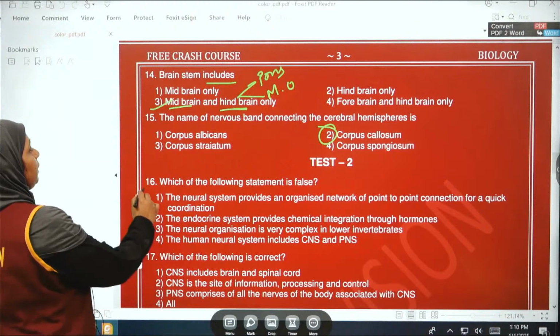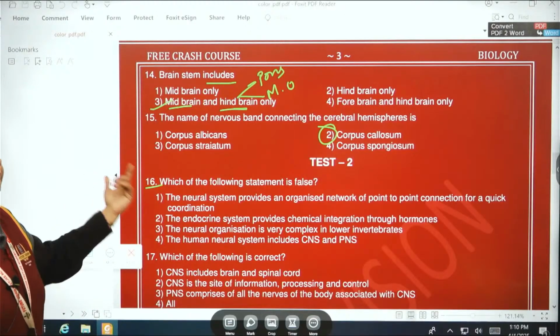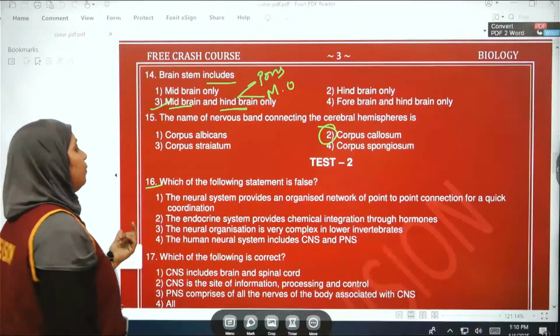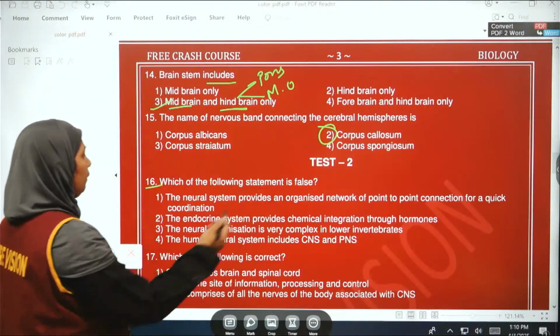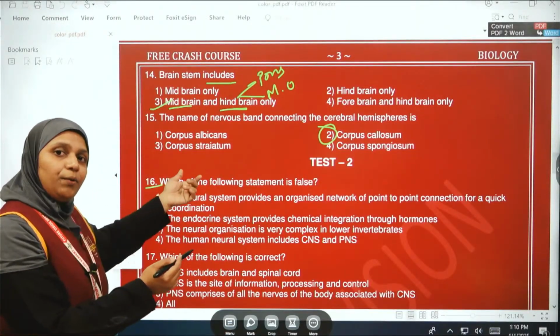Okay, so the next one, 16th question: which of the following statements is false? The statement-wise question is here. The first one, we just have to read it out.